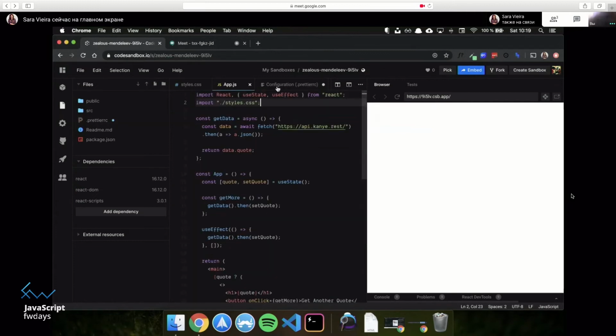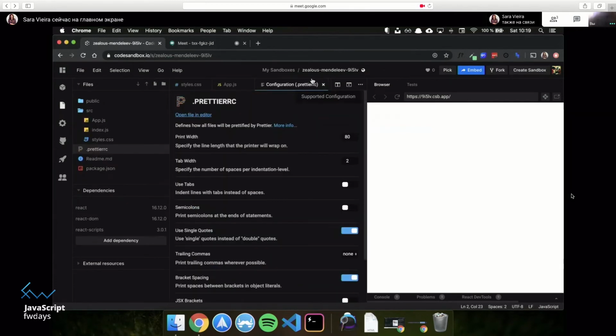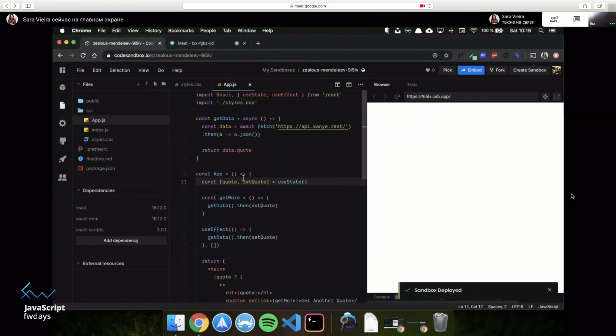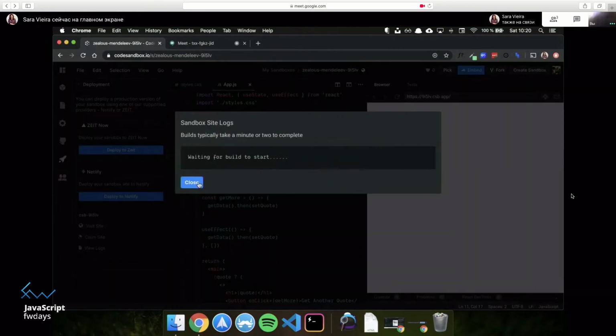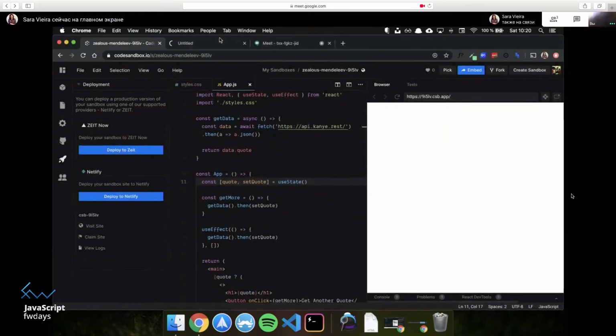And if I come here, oh, I didn't save it. Sorry. So Command S, save it. And now if I come here and save, look how beautiful it is. And the sandbox was deployed in the background. That is cool. Okay, so if I view the logs, I think I can't see it after it's been deployed.